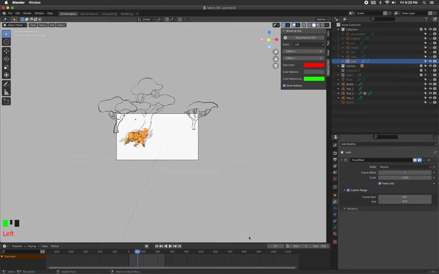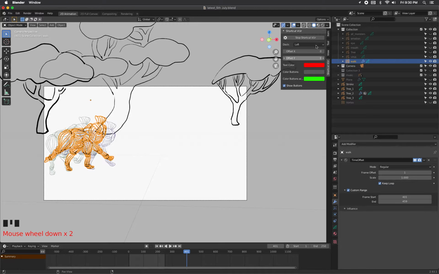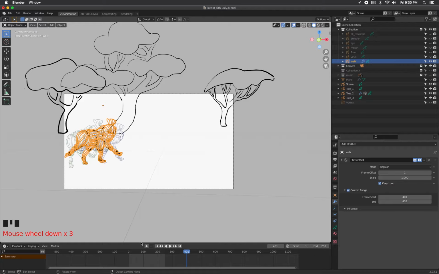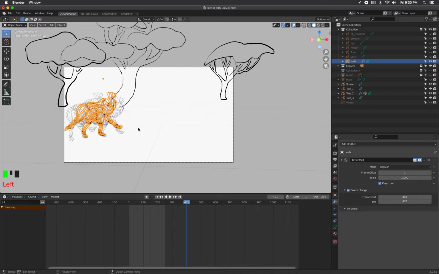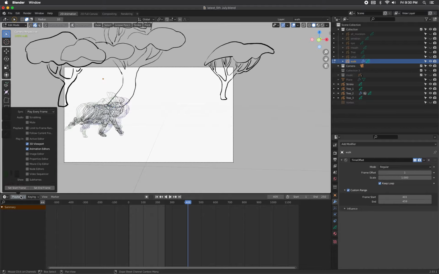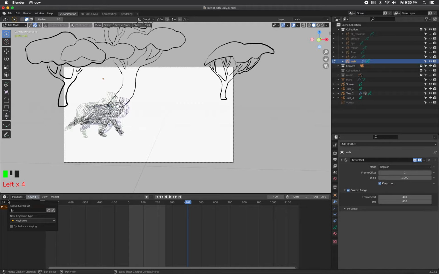So let's go to 401, and then I want to zoom in very close. And then the next frame, which is that. So I'm going to go to edit mode, and then probably have to unlock the monster.